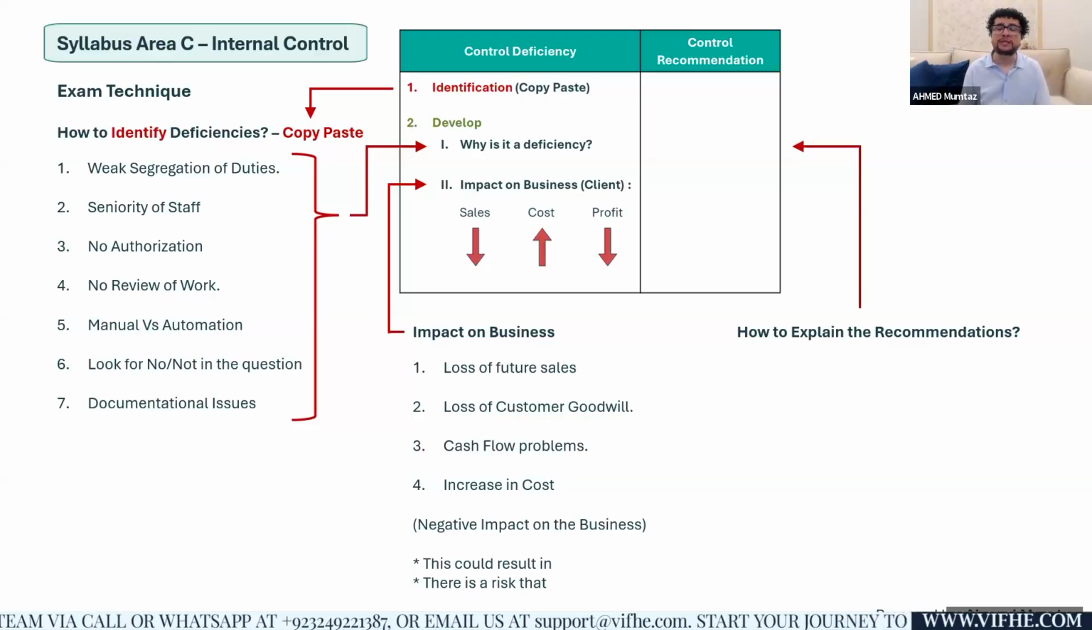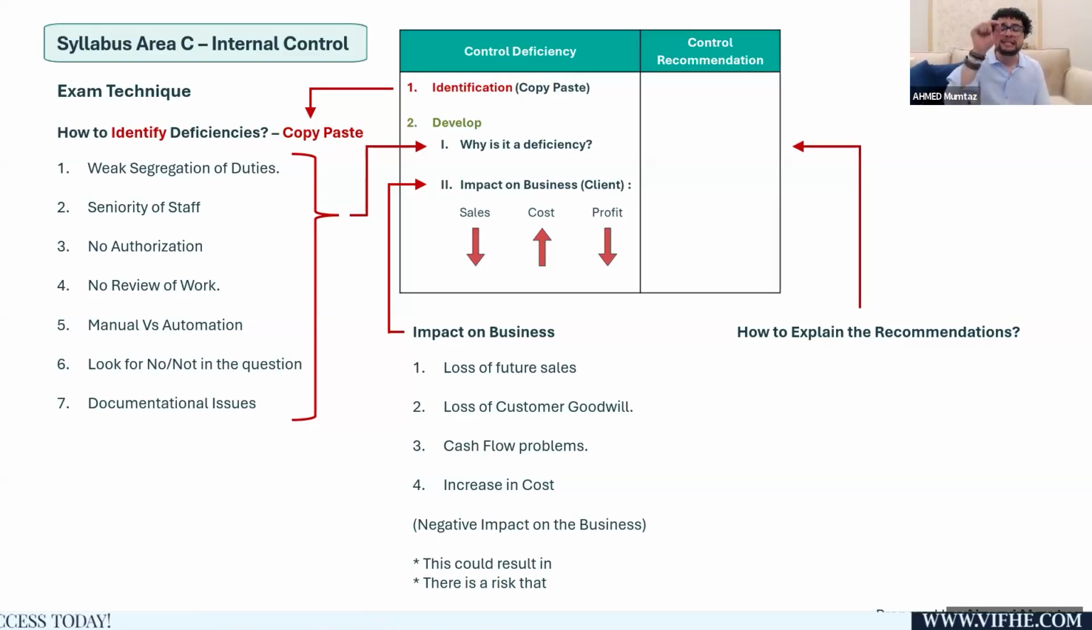Recommendation is the opposite of control deficiency. So if a client has a deficiency in the sales system, you are supposed to give them the solution which they should implement. You're not going to implement it, they will implement it. So the control recommendation must have sufficient detail and the recommendation must be exactly in line with the deficiency itself. So do not just repeat the deficiency.